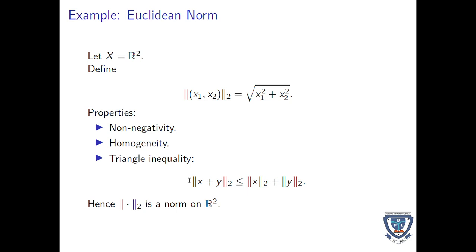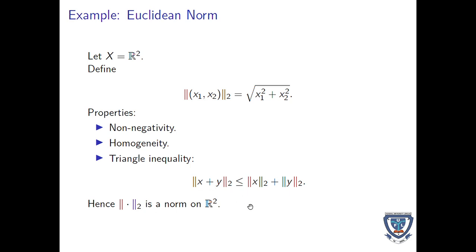Number one is that this norm is always positive, and it can only be 0 when x1 and x2 are 0. Number two is scalar multiplication. The scalar will still come out. And number three is triangle inequality, where we are going to see in the near future how it is done.